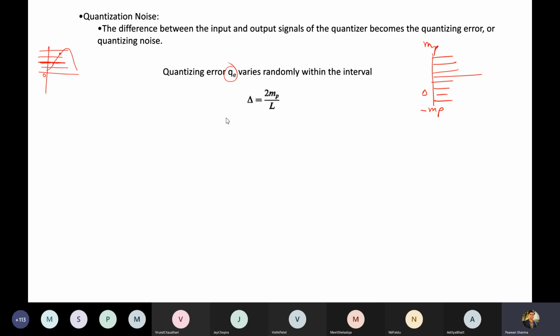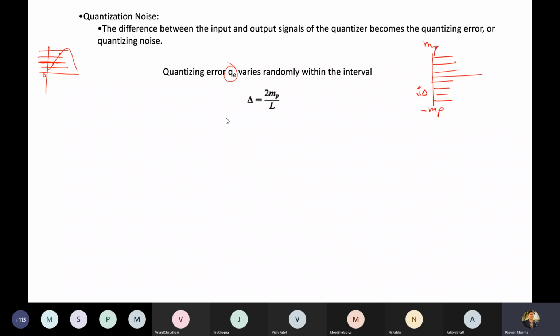So this step size is 2 MP divided by L. We always know the quantization error will vary within this interval. It cannot be beyond that, because beyond that there is another level.